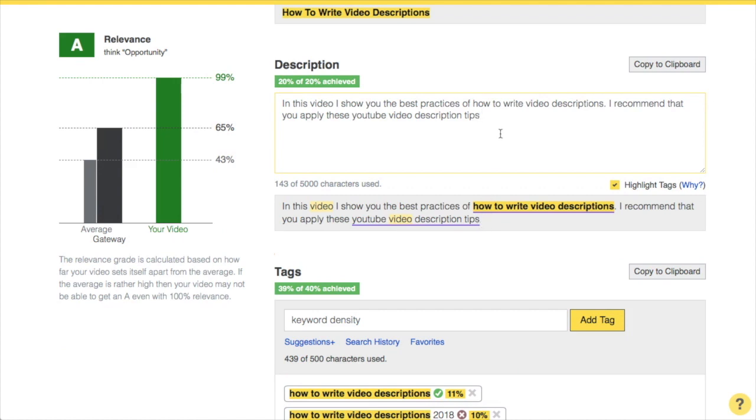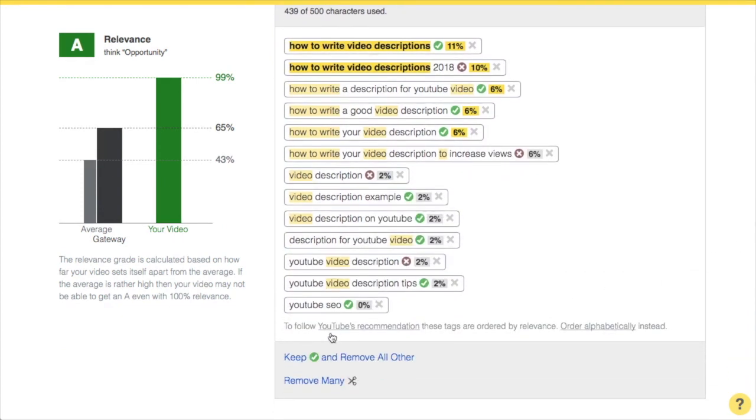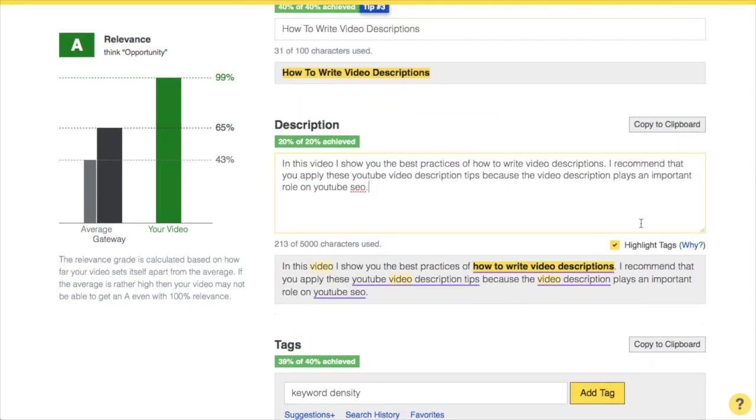Okay, let's carry on, because the video description plays an important role in YouTube SEO. As you can see now, video description is underlined, and YouTube SEO. Those are also tags I'm using below, as you can see here and here. Alright, I hope this gives you a clear idea why this highlight tags feature is here. It helps us to better incorporate all the relevant search terms into the description.